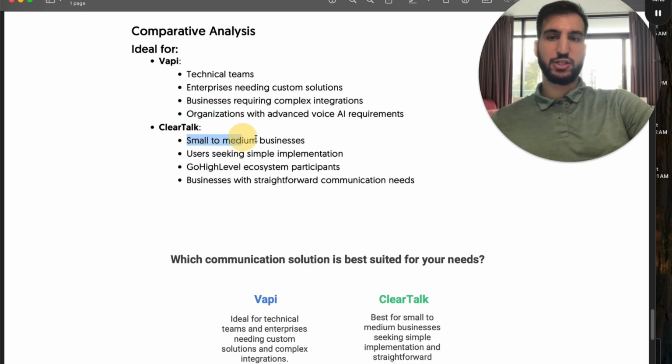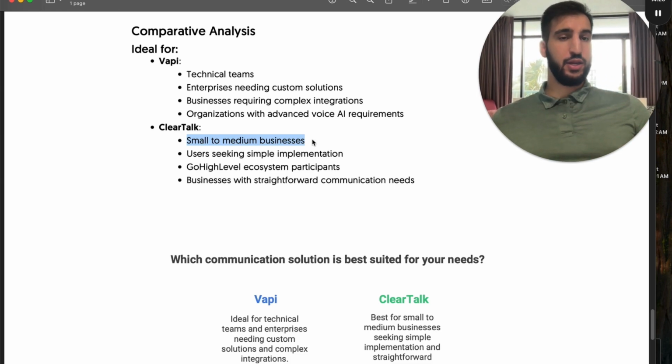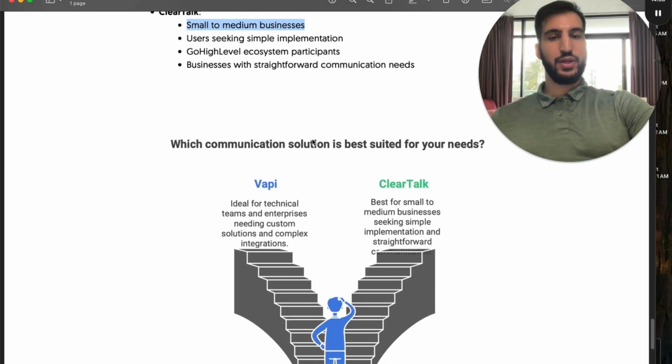ClearTalk is great for small to medium businesses. Obviously, if the company just needs to book appointments, cool, you can do it with that. You can go for an enterprise company and it would still work for that too. If their only goal is booking appointments, then it would definitely work. But it depends on the goals of the companies that want to utilize these systems. It's mostly meant for something like Go High Level or cal.com just to make the booking a lot easier. So it really depends on the goals.